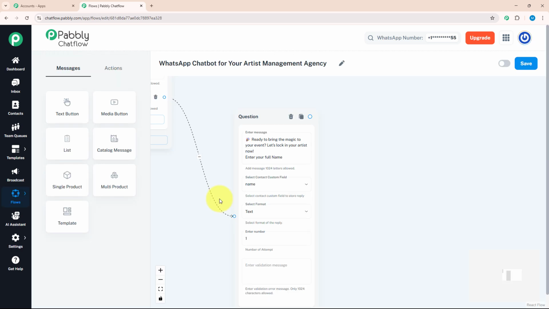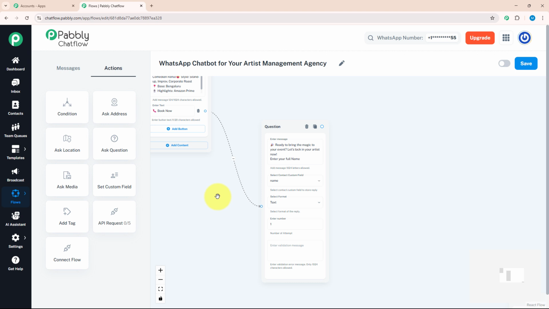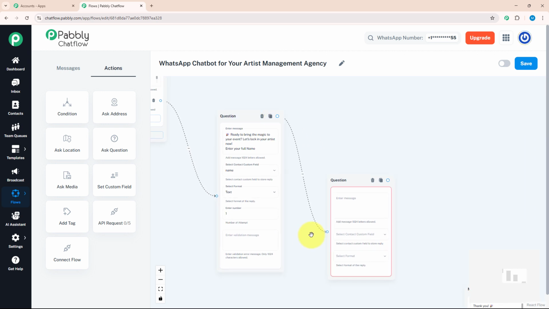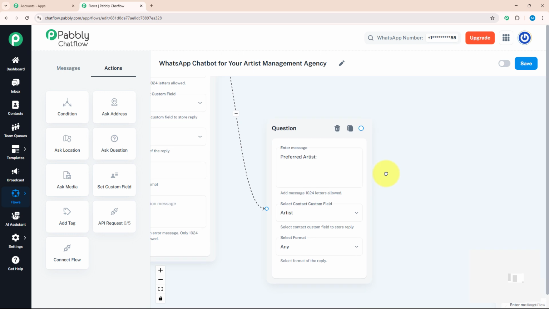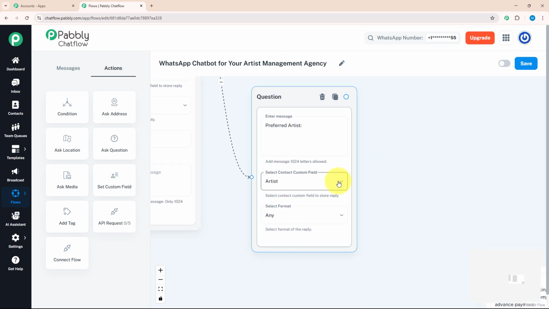Now, after name, I wanted to know the preferred artist. For that, I will again drag and drop this option and connect it with my previous question. After that, I will enter a message which says preferred artist and select my contact custom field as artist and text format as any.